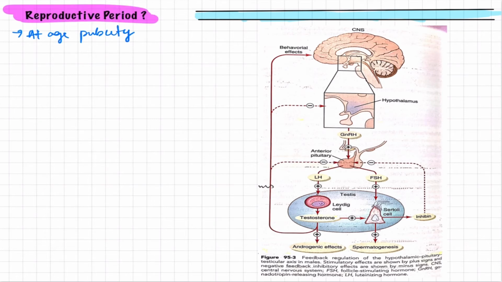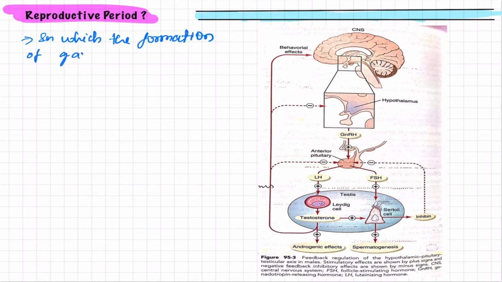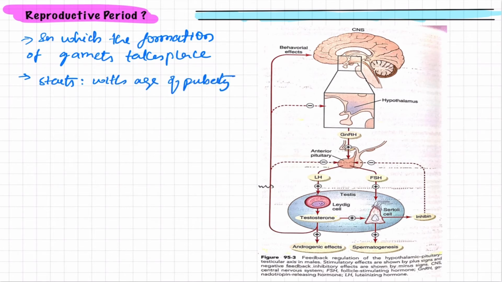What is the reproductive period? It is the period in which the formation of gametes takes place, and it starts with the age of puberty, that is nearly 10 to 14 years.